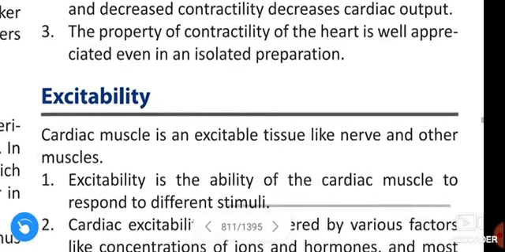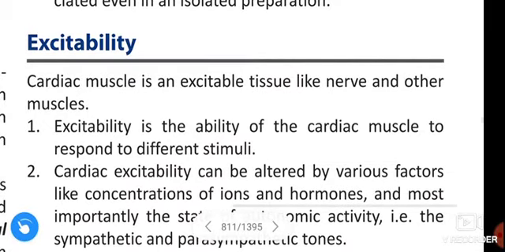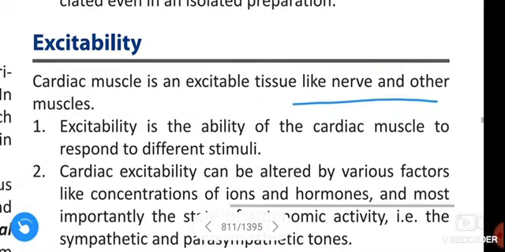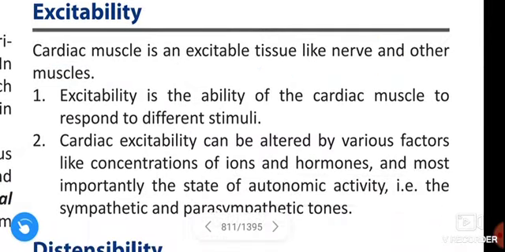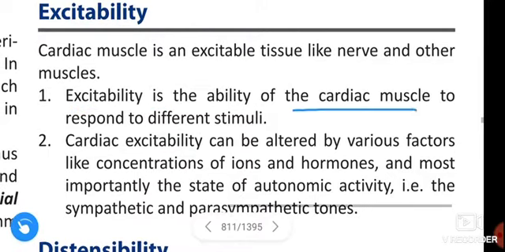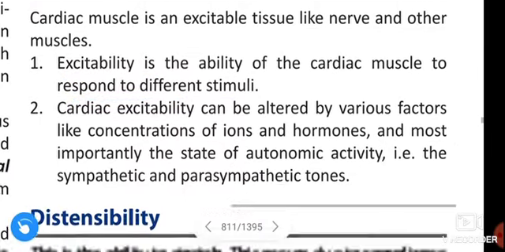Next, excitability. Cardiac muscle is an excitable tissue like nerve and other muscles. Excitability is the ability of the cardiac muscle to respond to different stimuli.